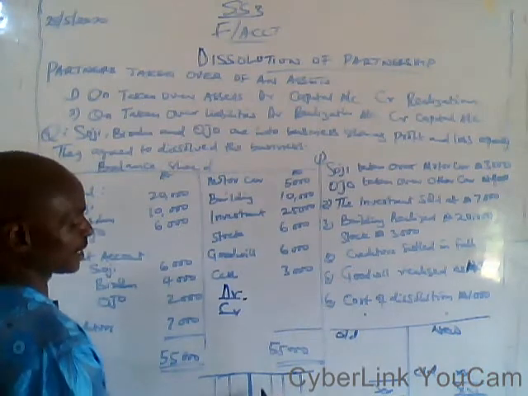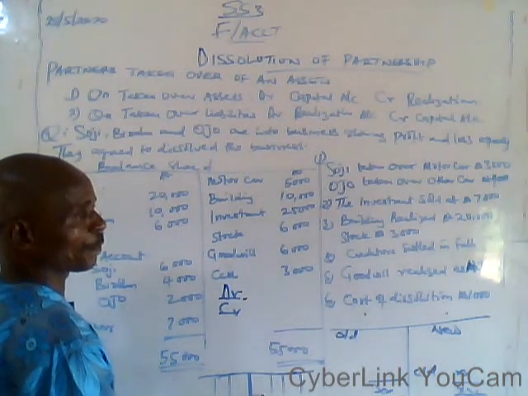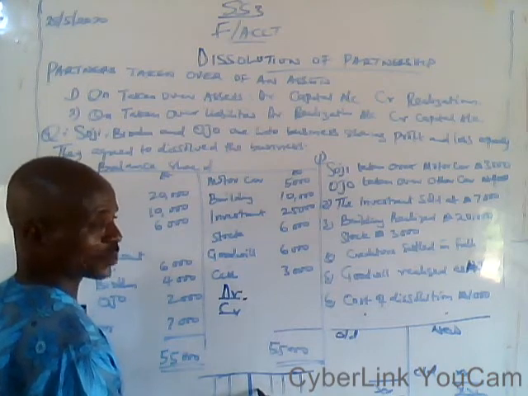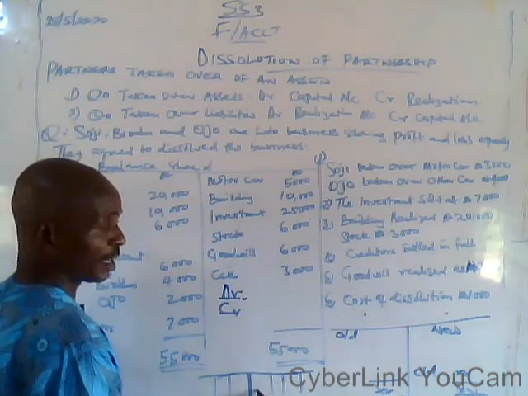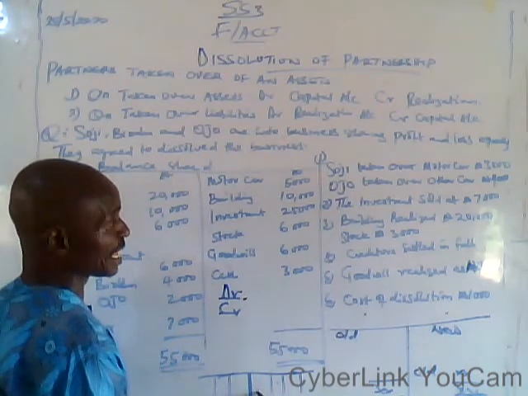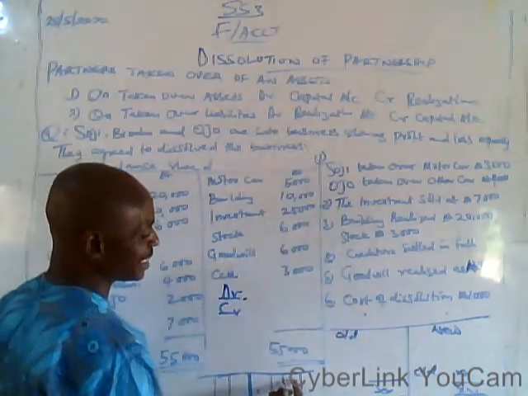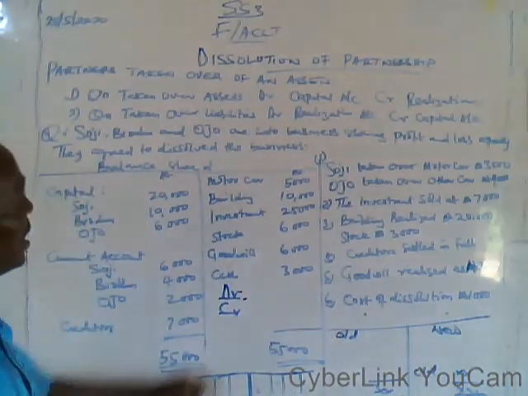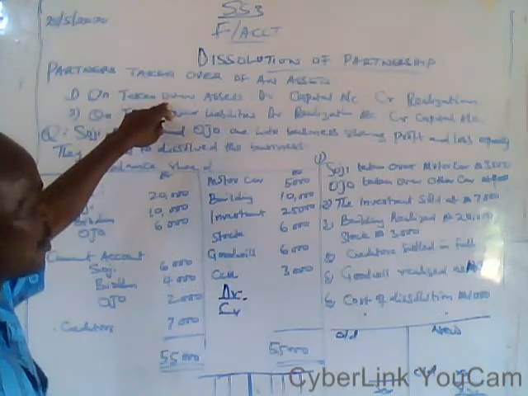This is the partner's capital account where you have your capitals brought down, and you write down the name of that particular liability. Either you have a bank overdraft or you have a creditor, you write it there, and you write the figure under the name of the partner's concern.